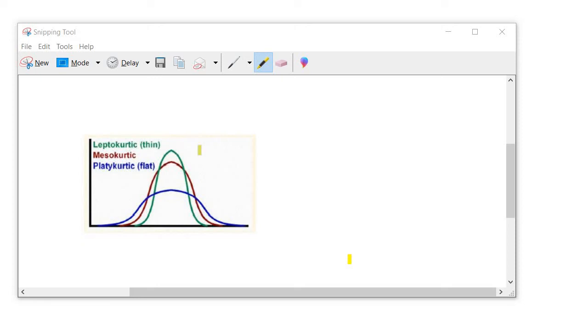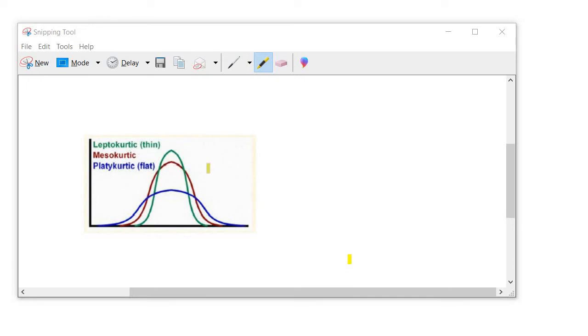So in our previous session, we have already gone through skewness and what is positive skewness and what is negative skewness of a distribution. So now let us talk about kurtosis. Kurtosis measures the peak of the distribution and the heaviness of the tail. Generally, heavy-tailed distributions don't have a finite variance. It means we cannot calculate the variance of these distributions.